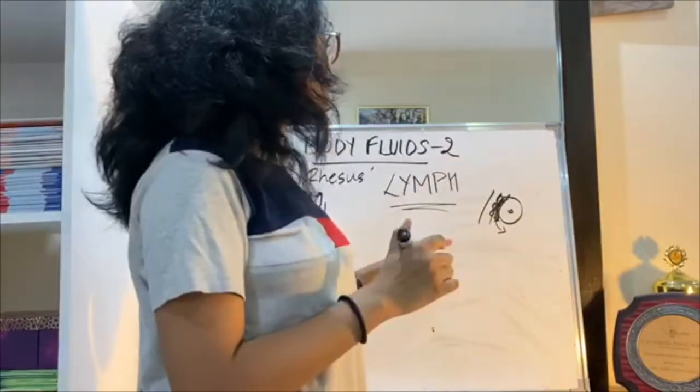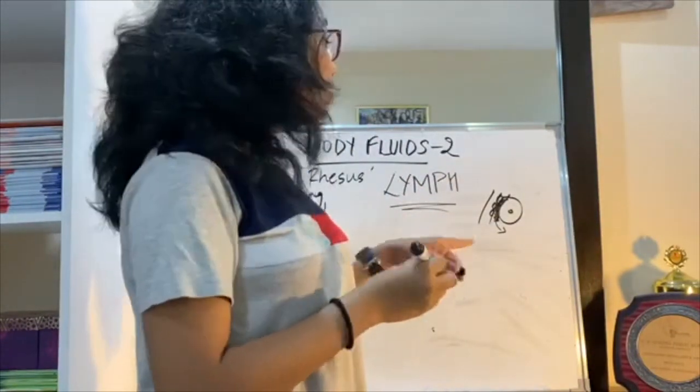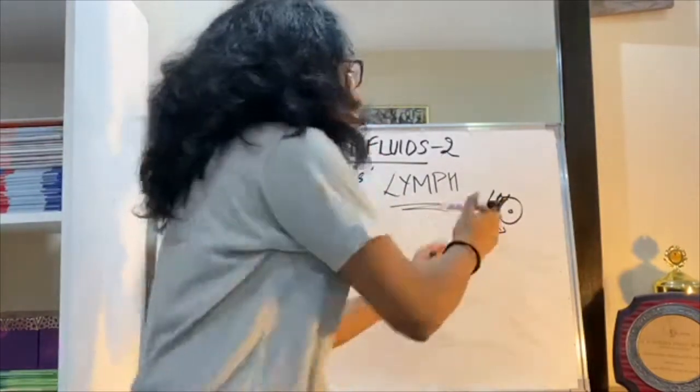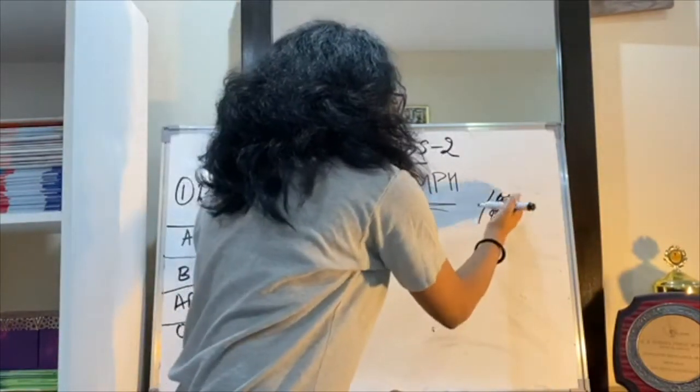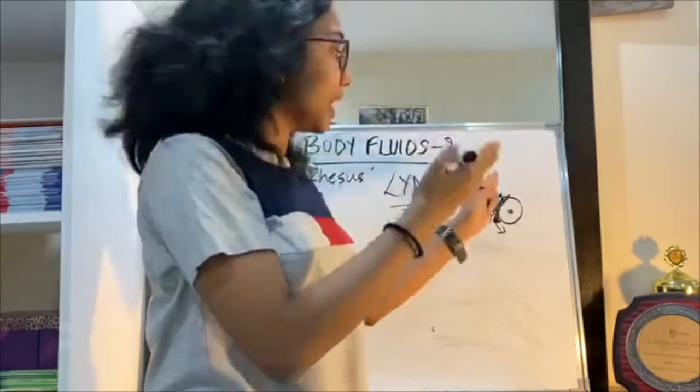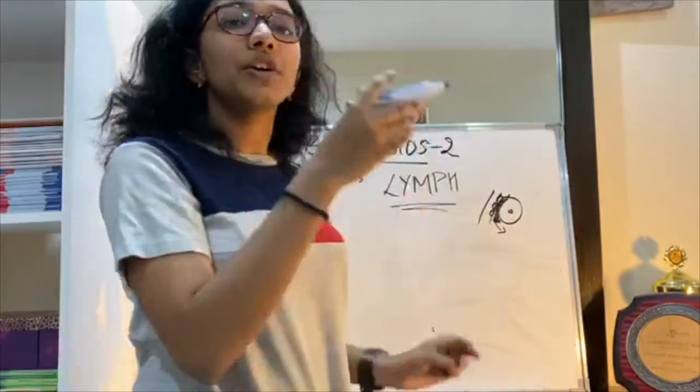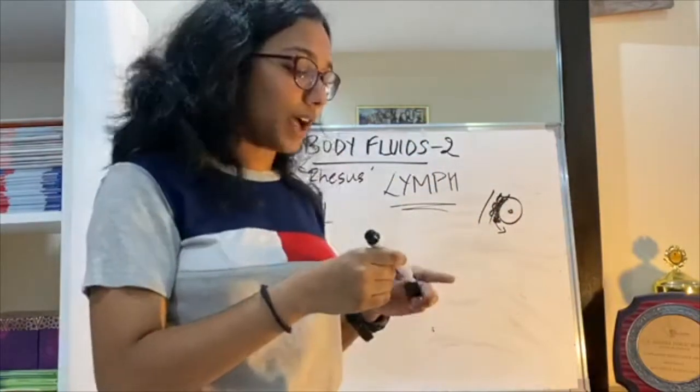Now why it is important is it is used for exchange of materials such as nutrients, gases, etc. Because it's acting as a basement substance between the blood vessels and the tissue, right? So that's why this fluid is useful for exchanging substances with blood.